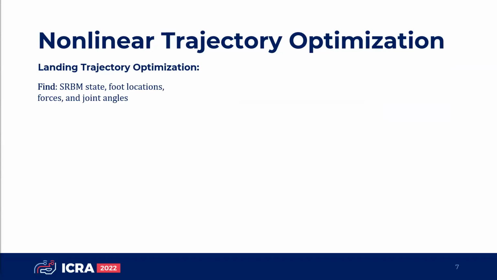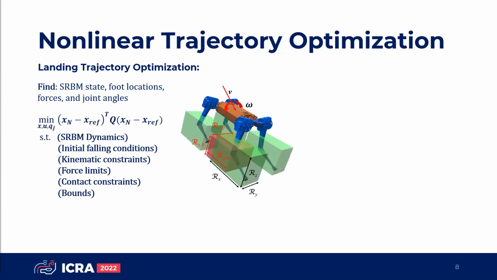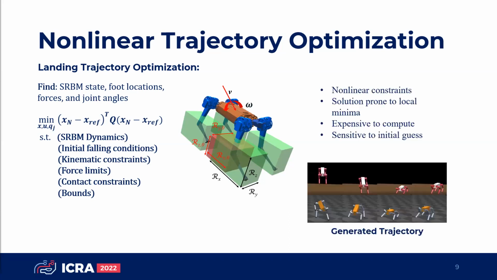The formulation of the landing trajectory optimization is as follows. The dynamics of the quadruped are approximated as a single rigid body model with kinematic constraints. The optimization finds single rigid body model state trajectories, foot locations, ground reaction forces, and joint angles through the predicted horizon. We choose to minimize the terminal cost that consists of the deviation from some reference final state, typically a stationary state. The main difficulty with this optimization is in its nonlinear and brittle constraints: the Jacobian relationship between forces and torques, contact complementarity, and the kinematics make this optimization challenging to solve online. Furthermore, the optimizer is prone to finding local minima and is highly sensitive to the initial guess provided.